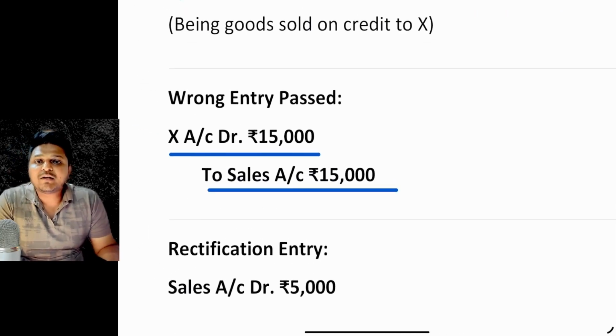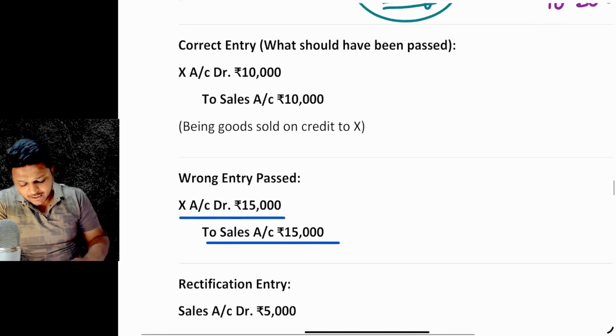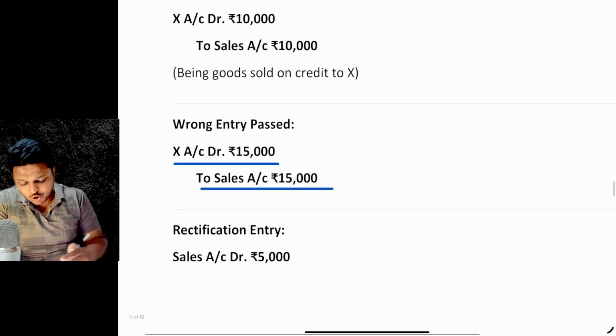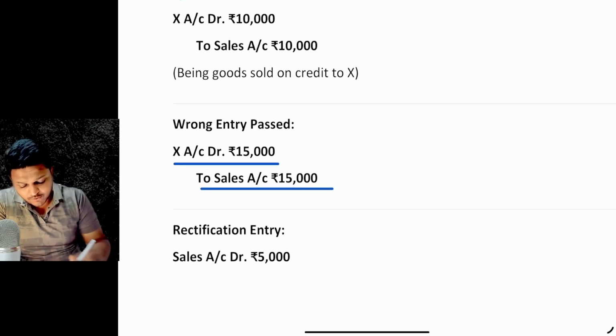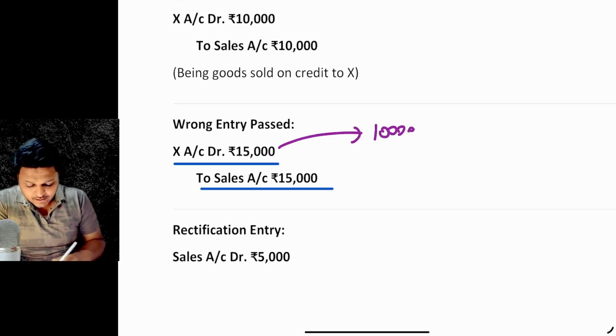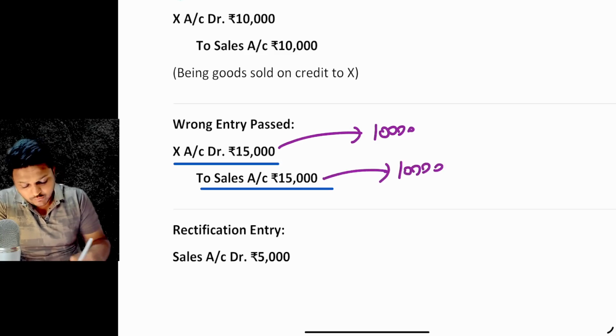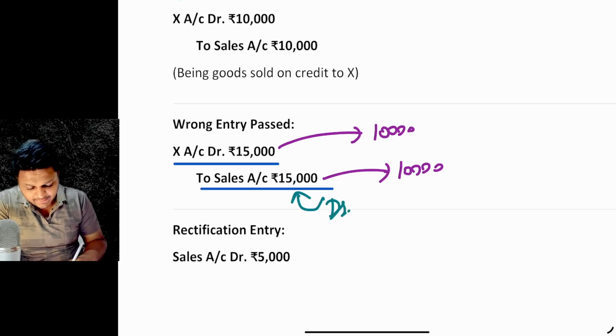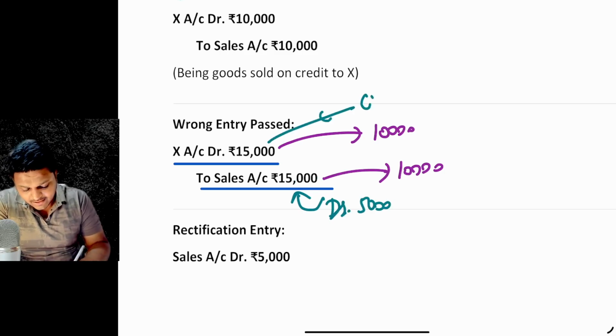And what would have been the right entry? Now we have to basically make a shortfall in the account balance of 15,000 to 10,000, and in the sales account from 15,000 to 10,000, right? So we'll be adding a debit entry of 5,000 to the sales account, and we will be adding a credit entry of 5,000 in the X account, right? So this entry is to be passed.